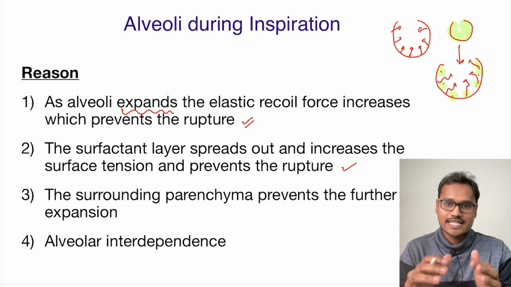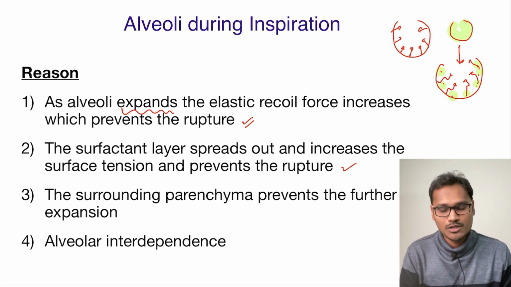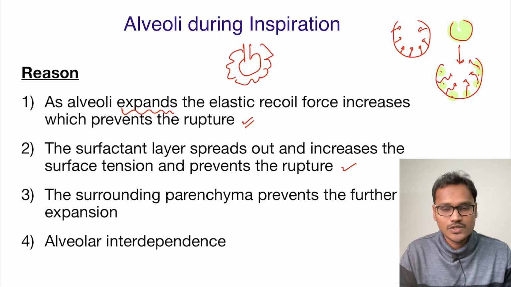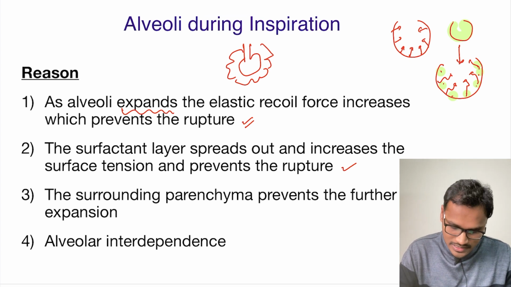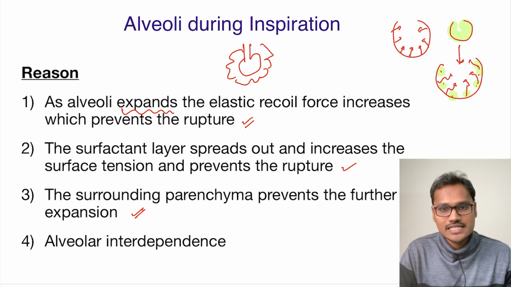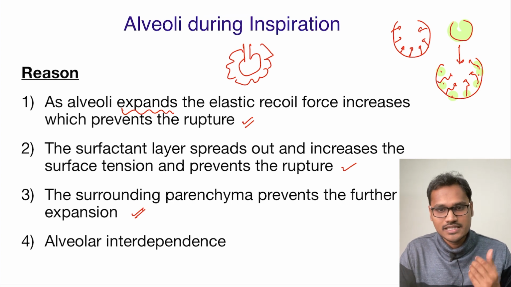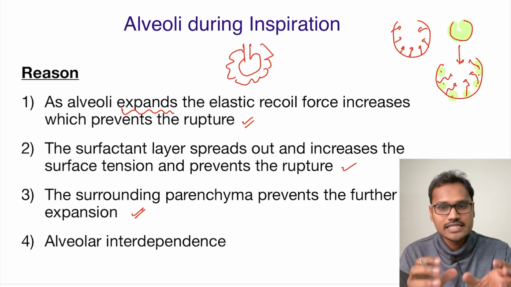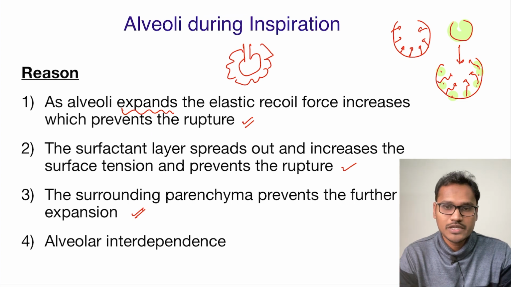And the next thing is the surrounding parenchyma. We are just thinking about the alveoli, but there is a surrounding parenchyma which surrounds all the alveoli, and this will not give excessive space for it to expand, thus preventing the rupture. And the final answer is the alveolar interdependence. This alveolar interdependence means even the other alveoli are also increasing in size. So a single alveoli is not getting too much space to expand and rupture, because the other alveoli are also getting expanded.